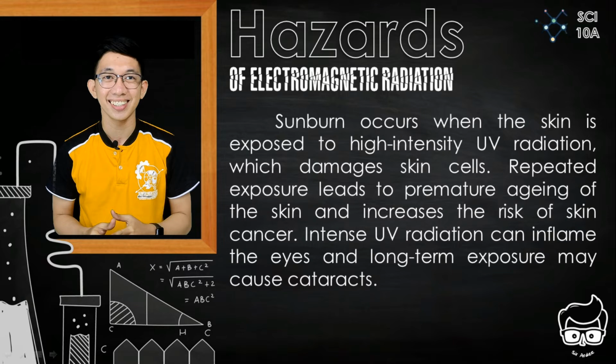Sunburn occurs when the skin is exposed to high-intensity UV radiation, which damages skin cells. Repeated exposure leads to premature aging of the skin and increases the risk of skin cancer. Intense UV radiation can inflame the eyes and long-term exposure may cause cataracts.